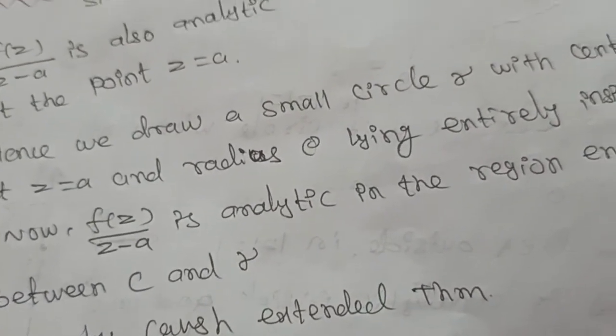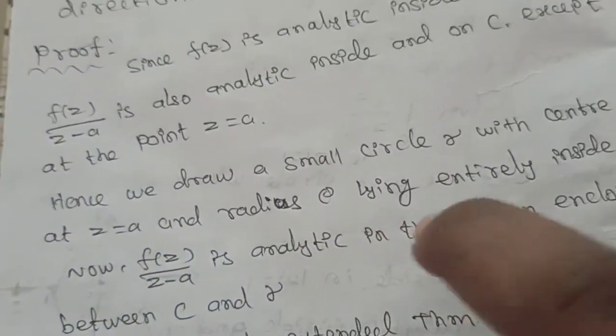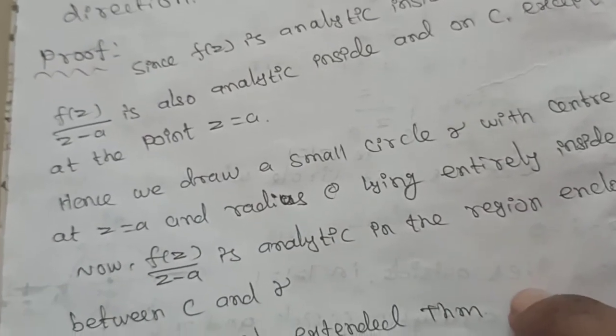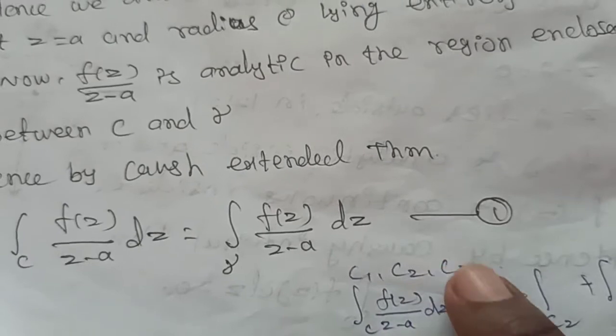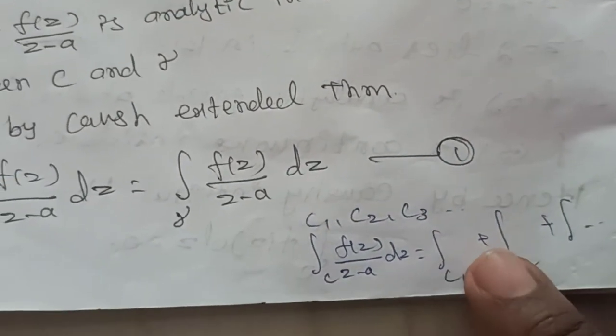I already explained Cauchy's theorem in the previous video. Cauchy extended theorem and Cauchy theorem for multiply connected region are both the same. For example, take the circles C1, C2, C3 up to Cn.